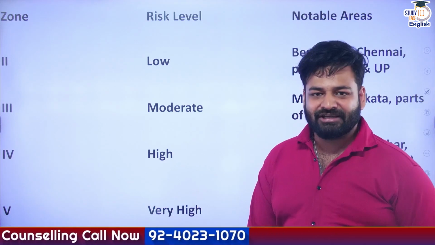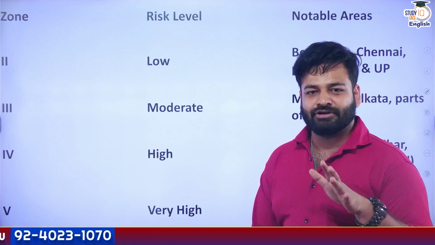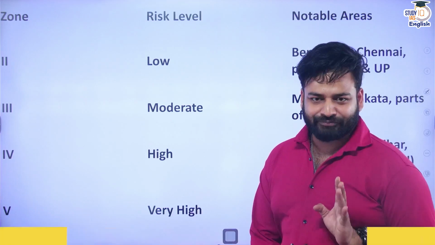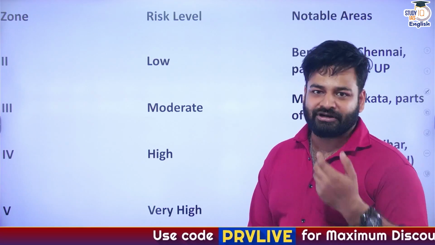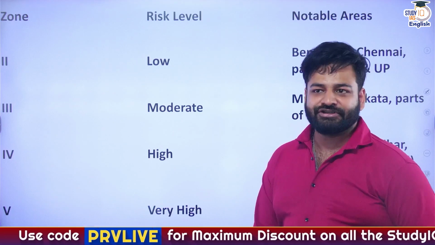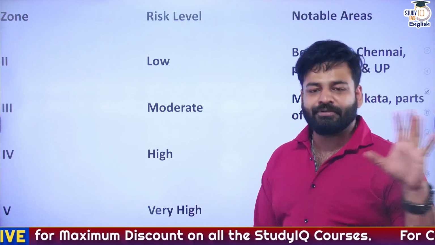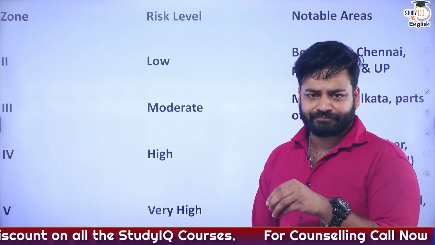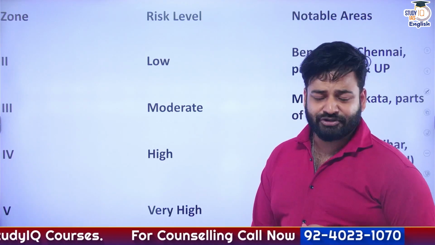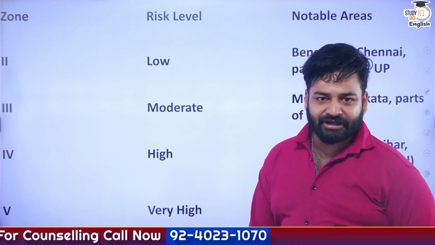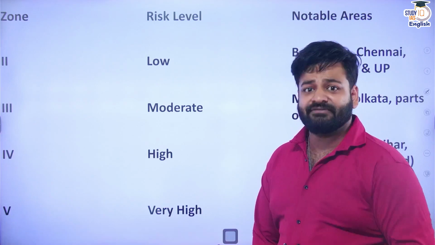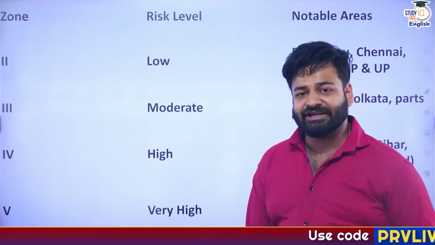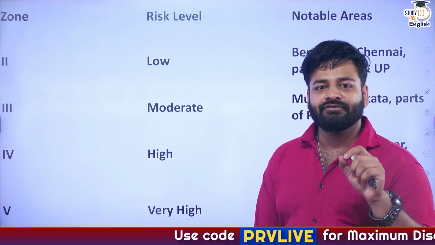In 2002, the Bureau of Indian Standards eliminated zone 1 as it was considered the least, or almost no, earthquake zone. But the fact is, as per the scientists and geologists, Earth has no particular location which is free from any kind of tremors or earthquakes. So that is why zone 1 was eliminated, because there is no location on Earth that is absolutely safe, absolutely free from earthquakes or tremors. And hence in 2002, the Bureau of Indian Standards removed zone 1.